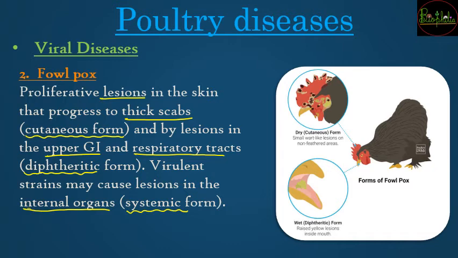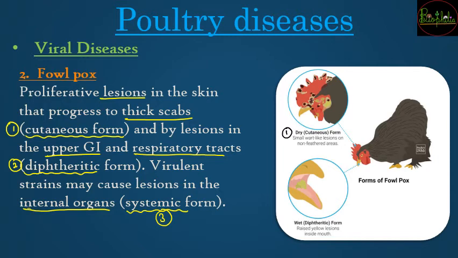So there are 3 forms of fowl pox. First is the cutaneous, second is the diphtheric, and the third one is the systemic. I have tried to show you the image format of these particular forms of fowl pox. The first important one is the dry or the cutaneous form, where the non-feathered areas are affected. There are going to be small lesions on the skin that look like warts. Just like in chickenpox where boils come up, similarly the fowl, the poultry bird, is also going to have such pox-like conditions on its skin. All the feathers are going to come out of that region.